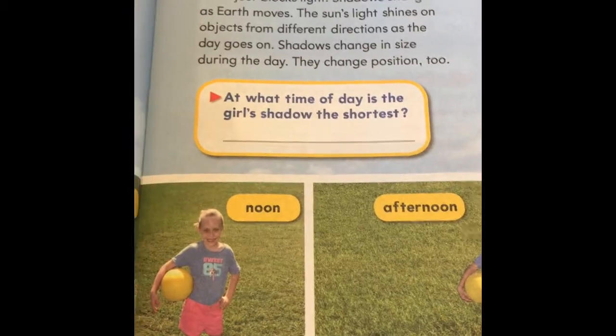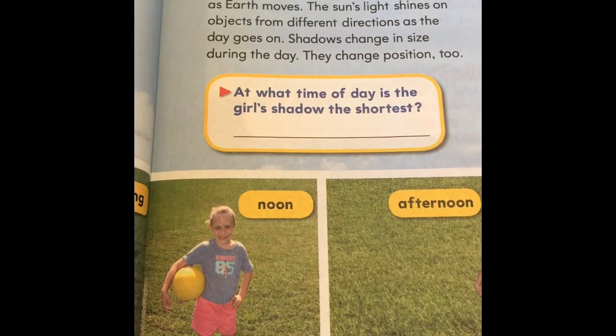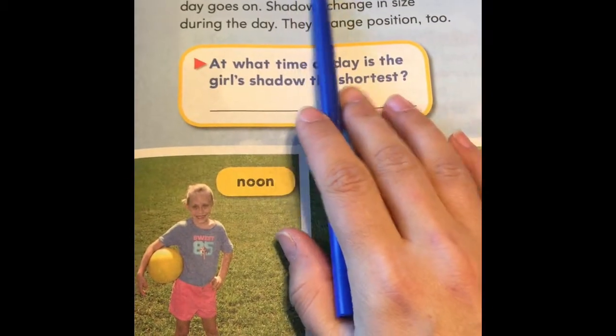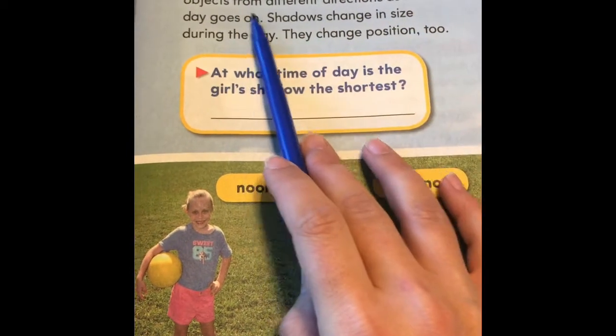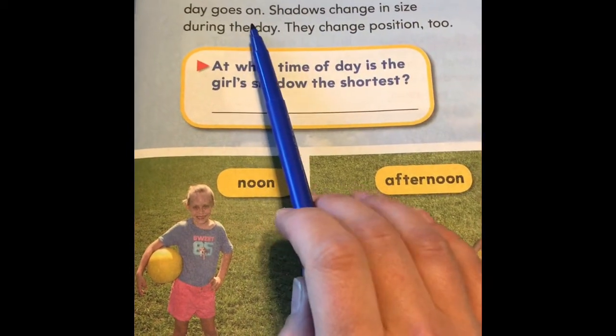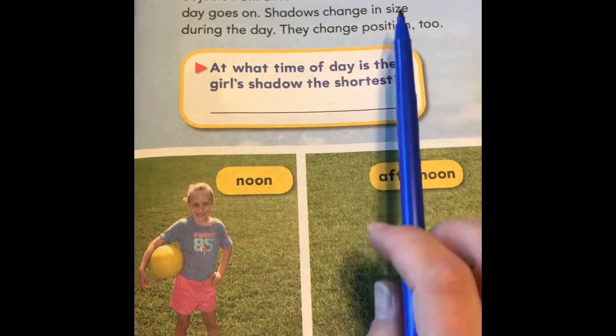It says light from the sun makes shadows. A shadow is a dark place made where an object blocks the light. Shadows change as Earth moves. The sun's light shines on objects from different directions as the day goes on. Shadows change in size during the day.